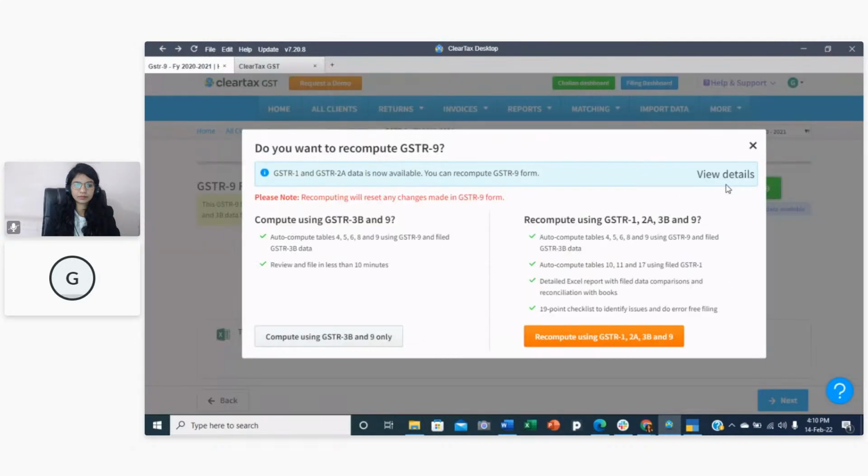Now, as you can see here, there are two ways of auto computing it. Currently, it's auto computed only using 3B and 9. You can also auto compute it using GSTR1, 2A, 3B, and 9.